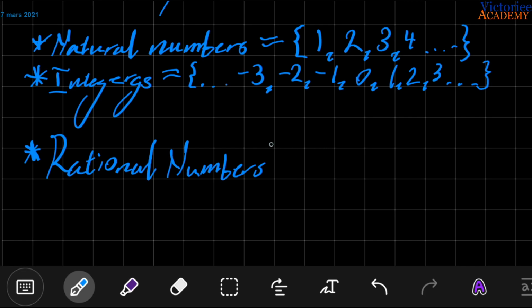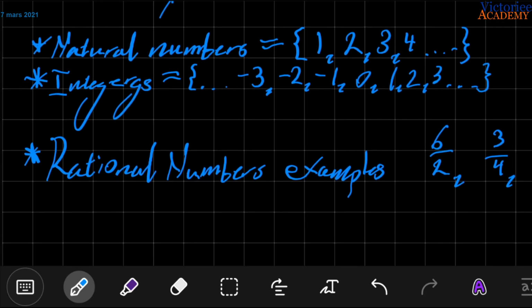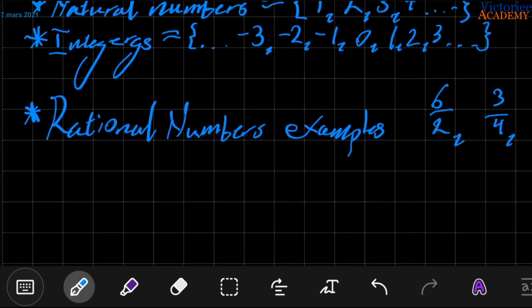So the rational numbers have some examples. You have numbers like 6 over 2, 3 over 4, 7 over minus 23, and so on. Whoops, I wrote it outside the screen.